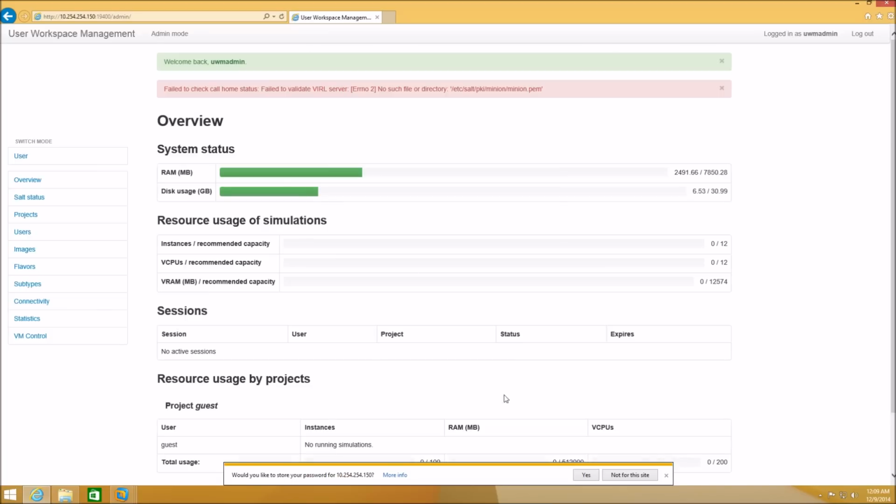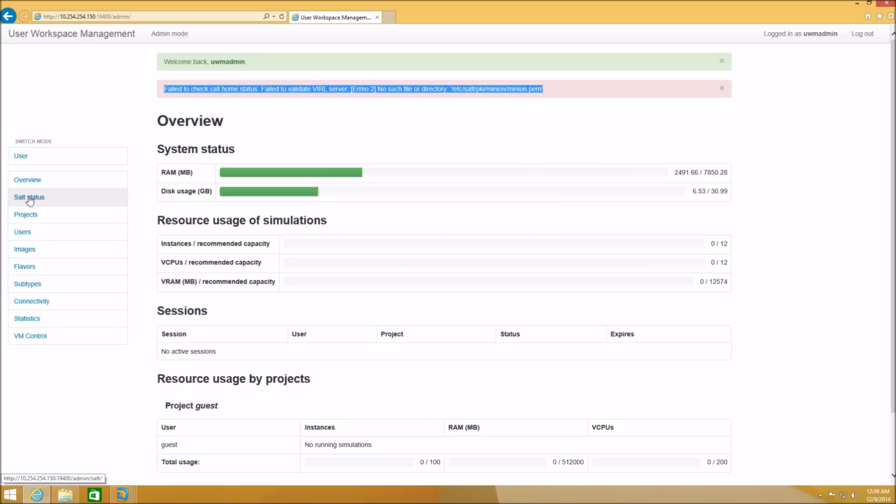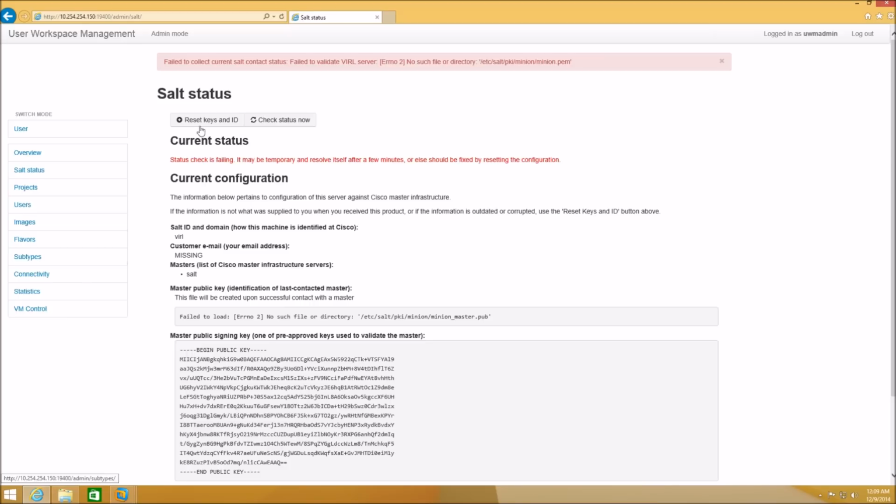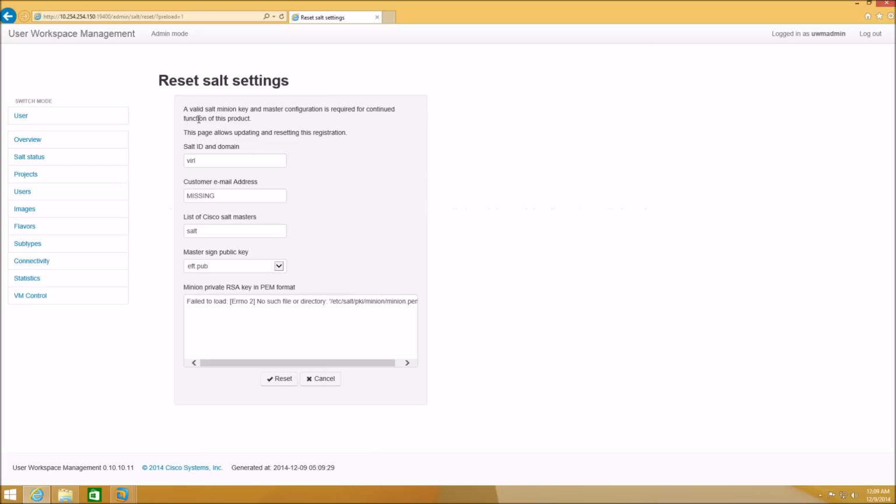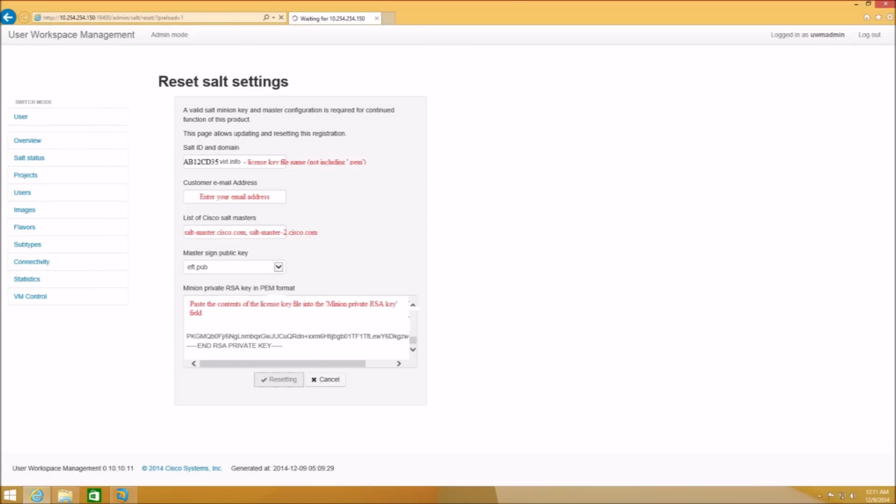Let's log in, and the first thing we need to check is the salt status. Over here it is giving us an error, so let's go to salt status, reset keys and ID, and specify the right credentials here. The salt ID and domain is the name of the license file that you get when you purchase VIRL from Cisco, without the .pem extension.